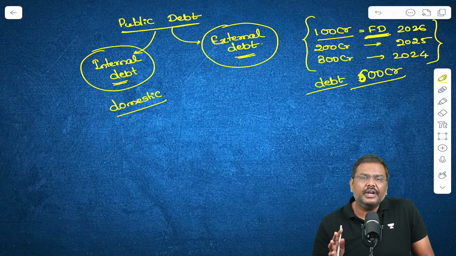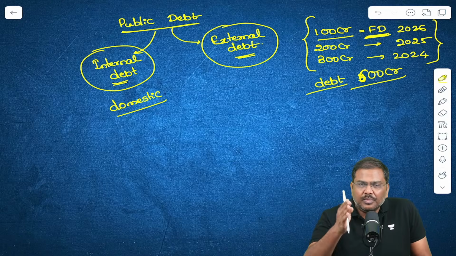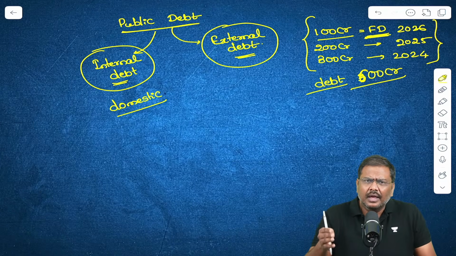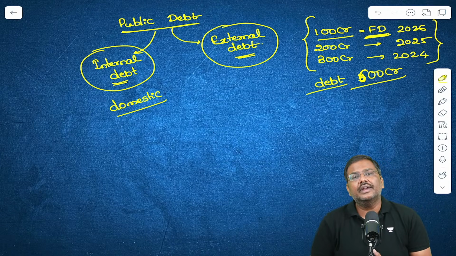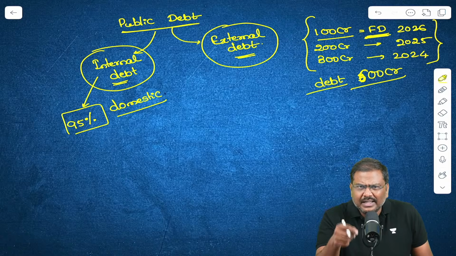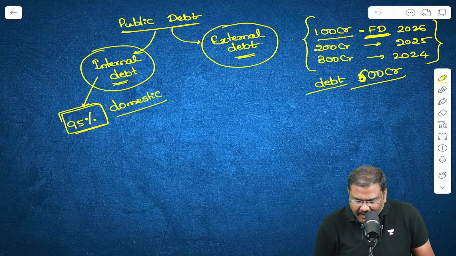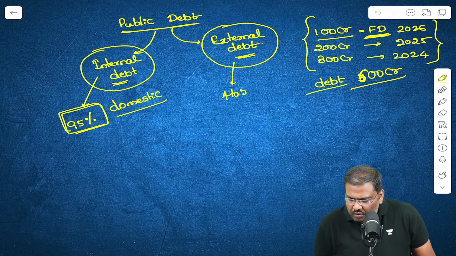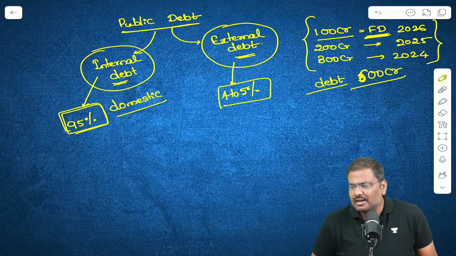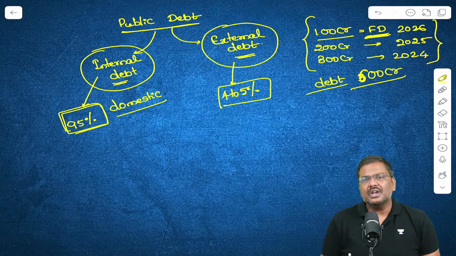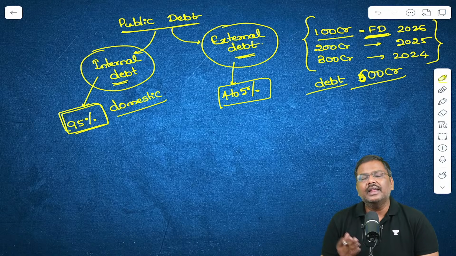Now, in the context of India, how much is more? Which side is the larger one? Is it internal debt or external debt? In the context of India, 95% of the public debt, 95% of the debt of the government is essentially internal in nature, and hardly 4 to 5% will be external debt. Everybody is able to understand? So internal as well as external, most of it is internal in nature.